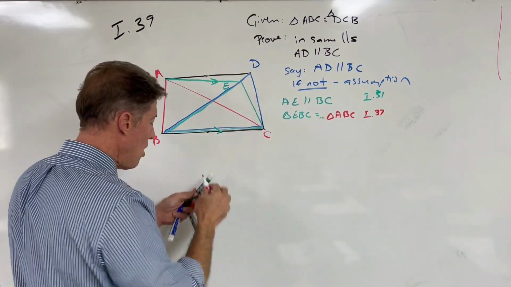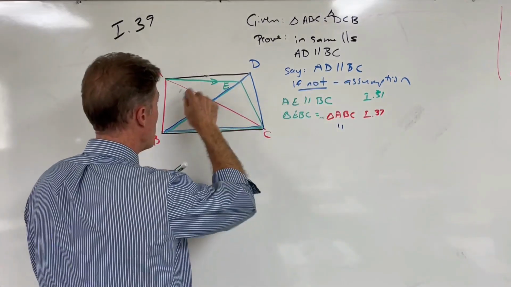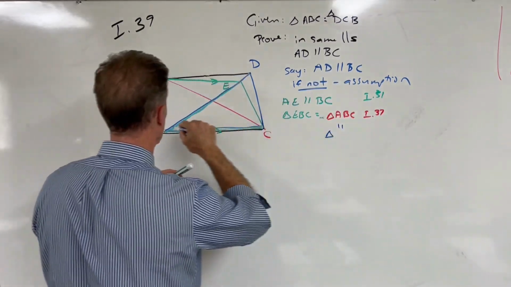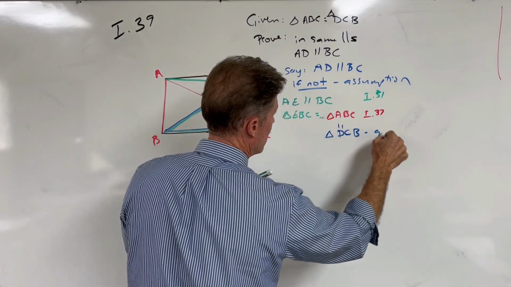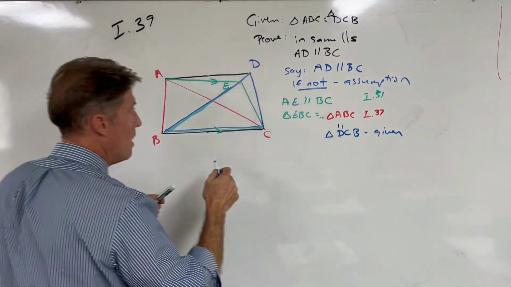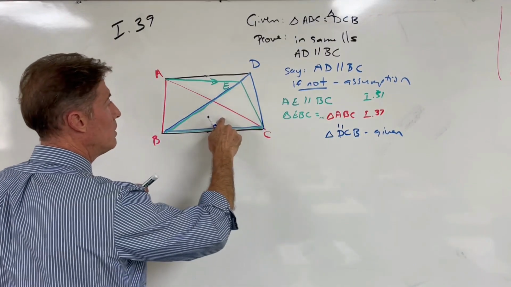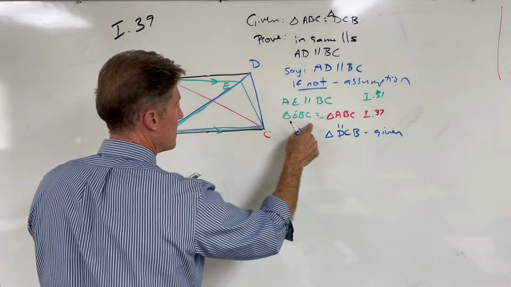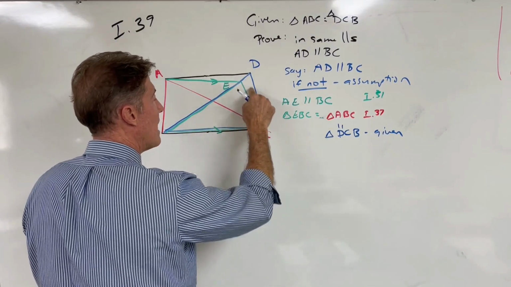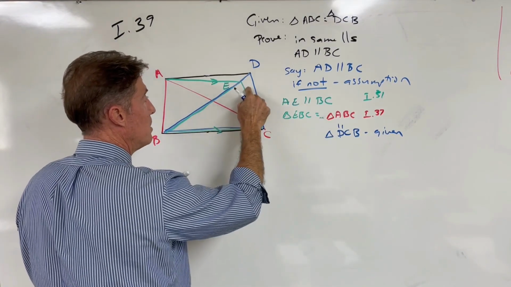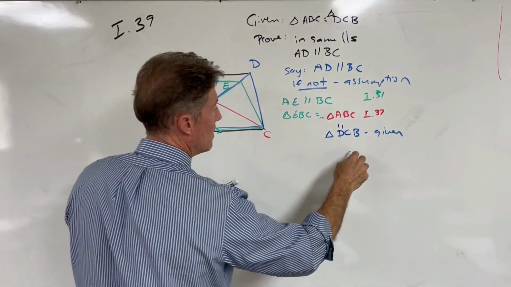But we already know as a given that this red triangle is equal to our blue triangle, triangle DCB. This is part of our given. Which means that the green triangle and the blue triangle are equal to each other. But what's the problem with that through common notion 1? Well, the green triangle is clearly inside or part of or less than the blue triangle. So we were saying that the lesser is equal to the greater, which is absurd.